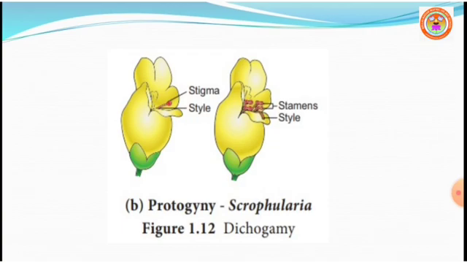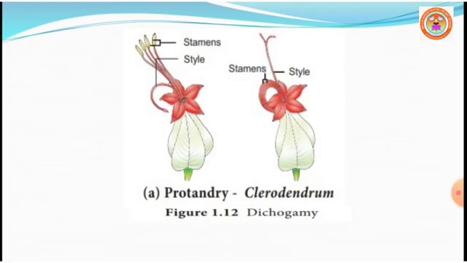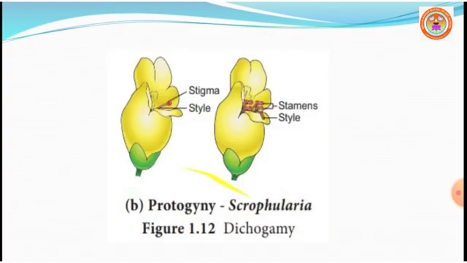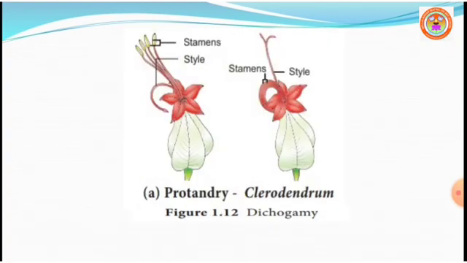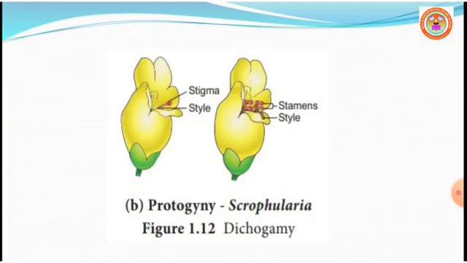So dichogamy is seen in bisexual flowers in which anther and stigma mature at different times, preventing self-pollination. Hence dichogamy has two types: protandry, in which anthers or stamens mature earlier than the stigma, and protogyny, in which the stigma matures earlier than the stamens of the flower.